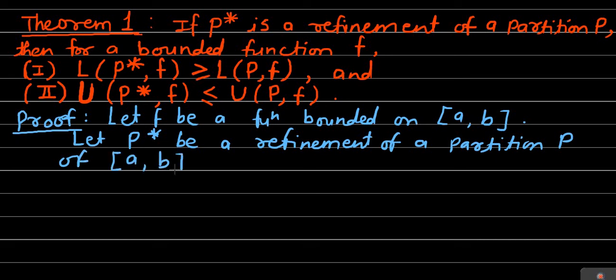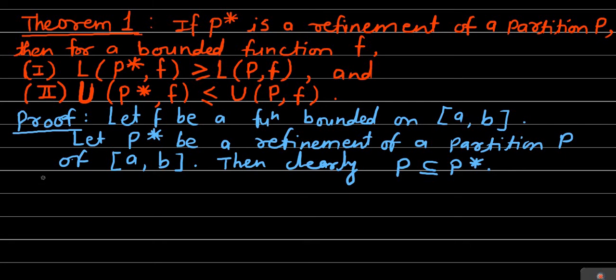Means we are considering that P and P star both are partitions of the closed interval a to b, and P star is a refinement of partition P. Then by the definition, if P star is a refinement of partition P, then clearly P star contains P, which means that P is a subset of P star.